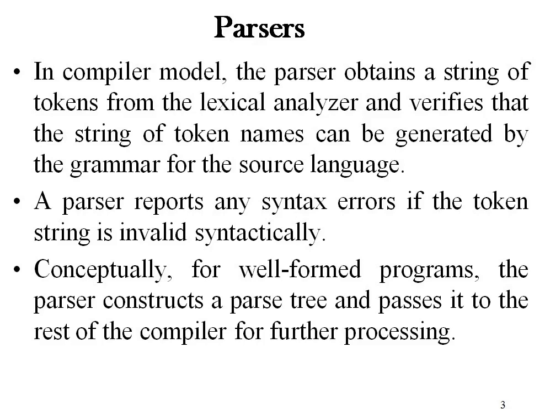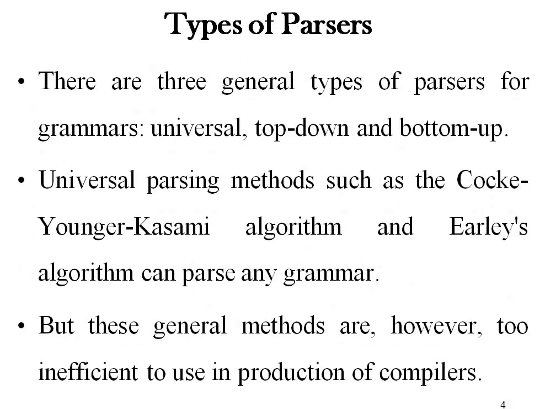So in short, what is the work of a parser? It finds out whether the given statement is according to the syntactic specification or not. If it is, it generates its corresponding parse tree, and if it is not according to the syntax, it reports the syntax error of that statement.